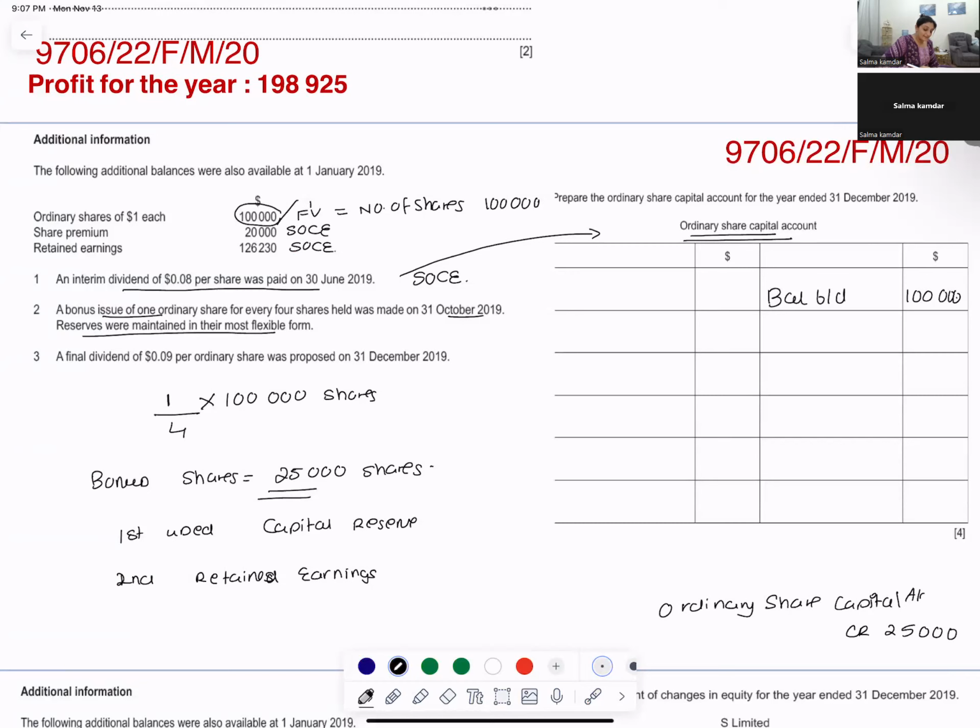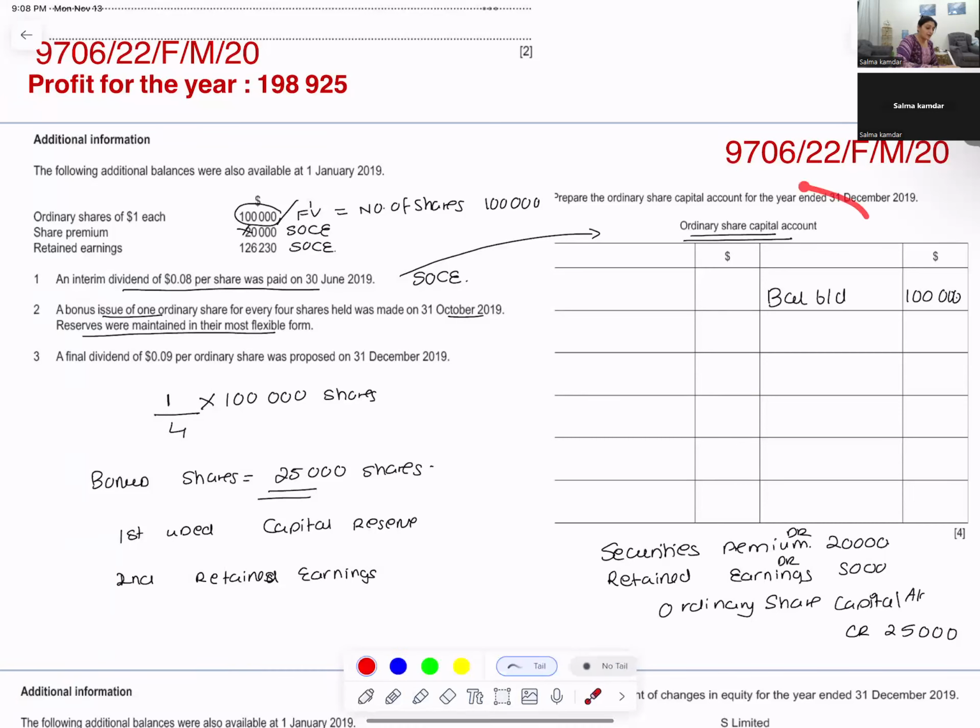What will I debit? Money is still not coming in. What am I using? I will use my securities premium. So securities premium would be debited by how much? Securities premium will be debited by 20,000 and I will not have any further securities premium. The balance 5,000 I will use from retained earnings. So retained earnings would be debited by 5,000.